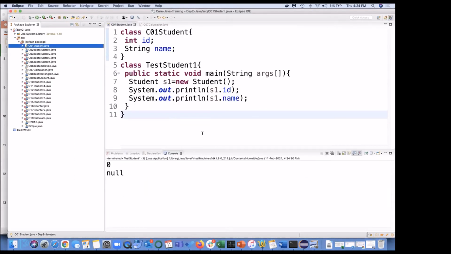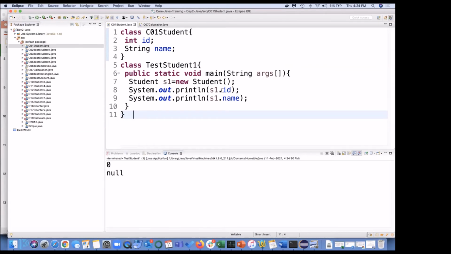So now this is the output of this class, which I was expecting. So when you have not instantiated this particular value, what the compiler is going to do is, s1.id.